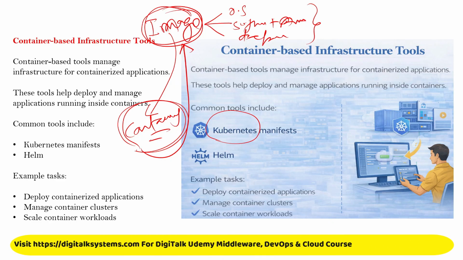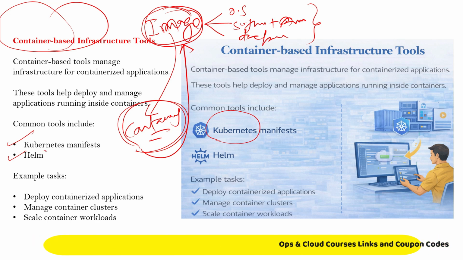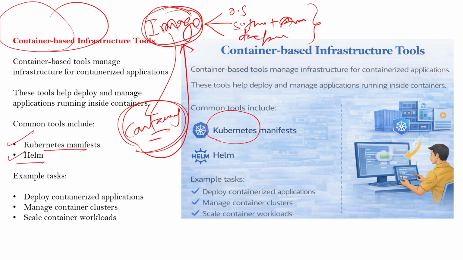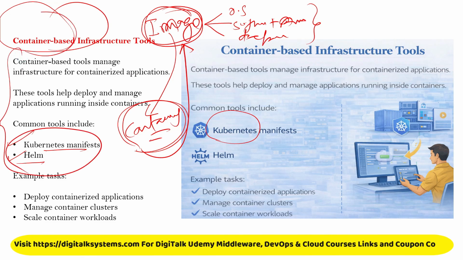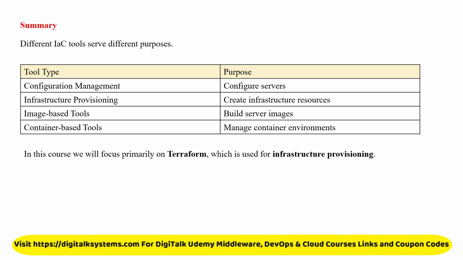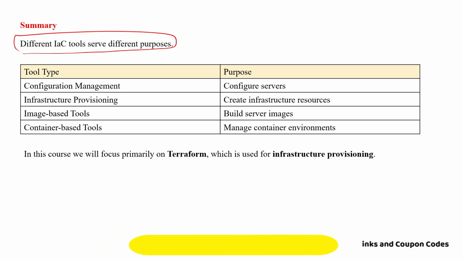So if you have a requirement where you want to use a containerized based infrastructure, these are certain tools that we can utilize. Kubernetes manifests are there. You can use Helm as well. So when we talk about the different tools available in infrastructure as code, it completely depends on your requirements.